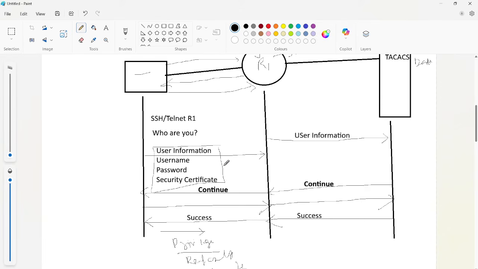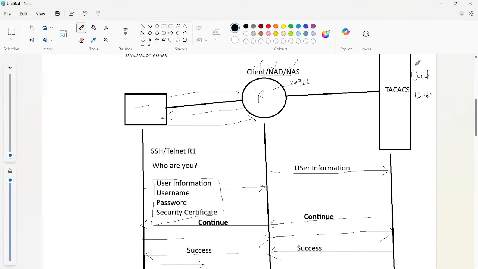So this is the information we are going to use here. We send the information to the TACACS server, and based upon the user information against its database, it will provide access, or otherwise it will send a reject if the user information is not available.